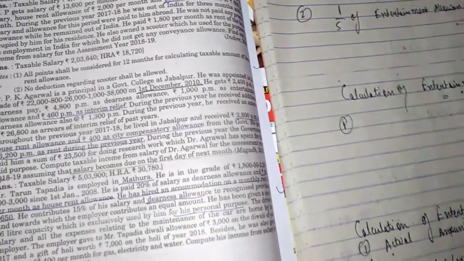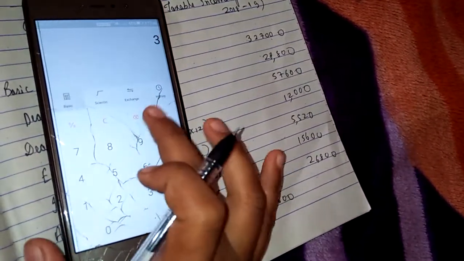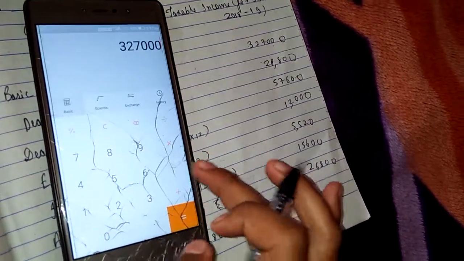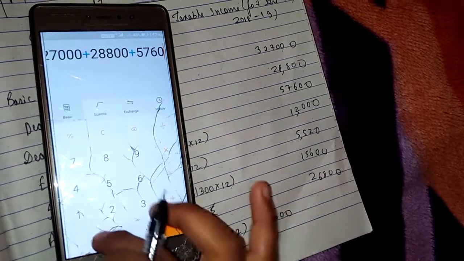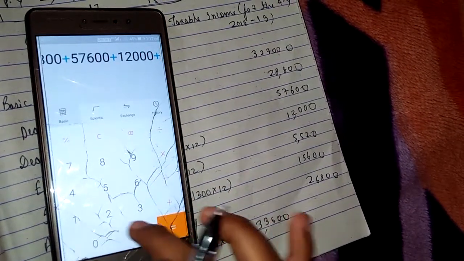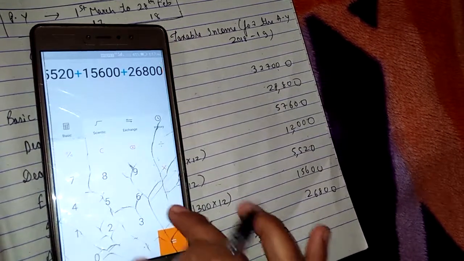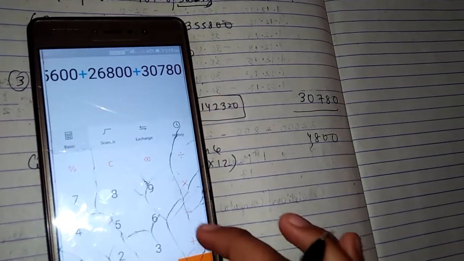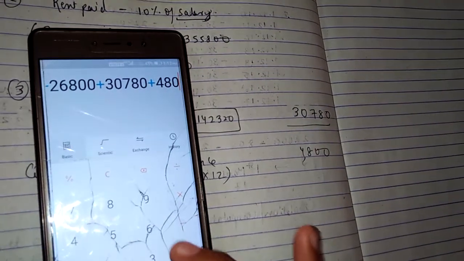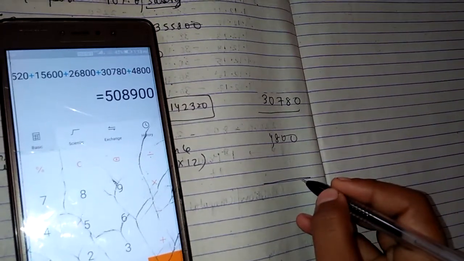Now simply we will add all the amounts. Five lakh 89,000, that is 5,89,000.